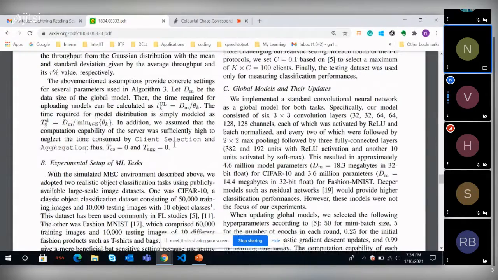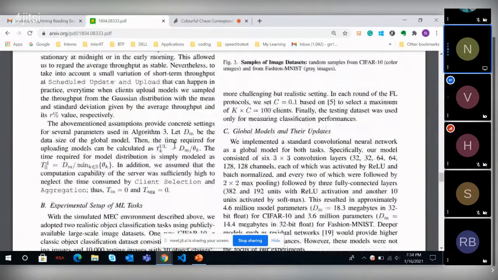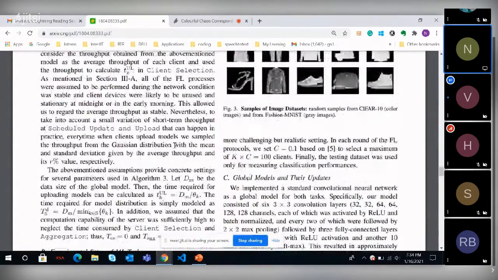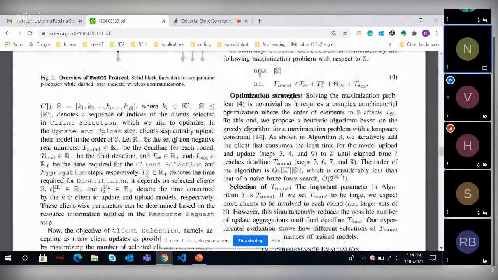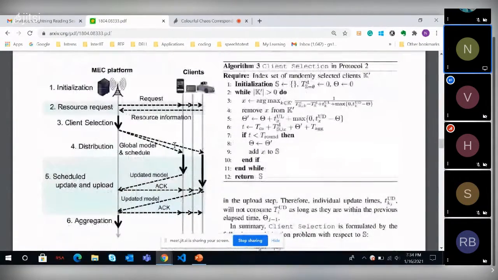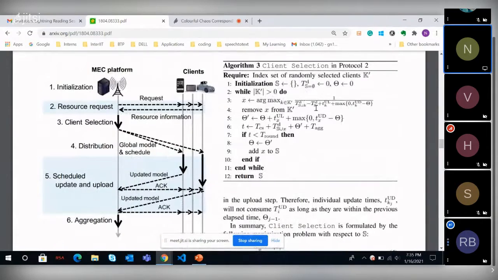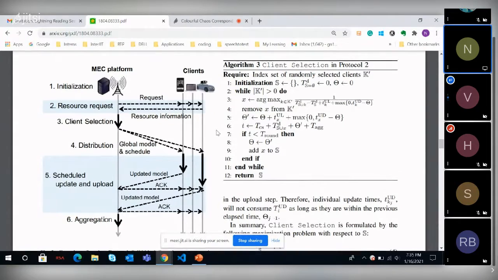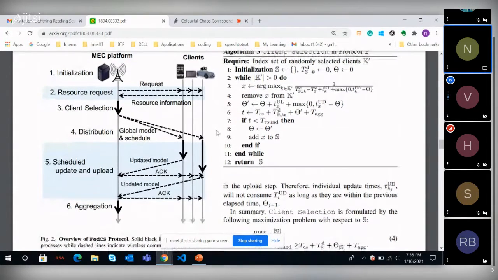Oh, so this is the time to run the selection procedure, TCS? Yes. So the computation time is negligible. That is acceptable. Aggregation itself should not take a lot of time. Sorry, Varun, but can you just repeat that again? For which part are you mentioning this? So this is in the total time taken for completing the round. The time required for doing the mean of all the models is negligible, right? Right.